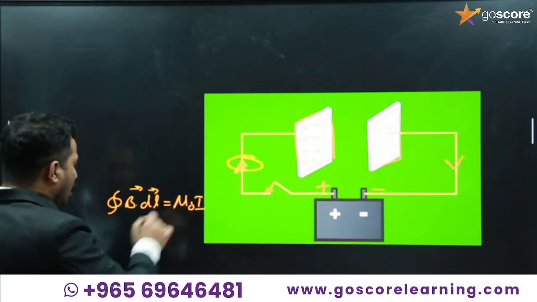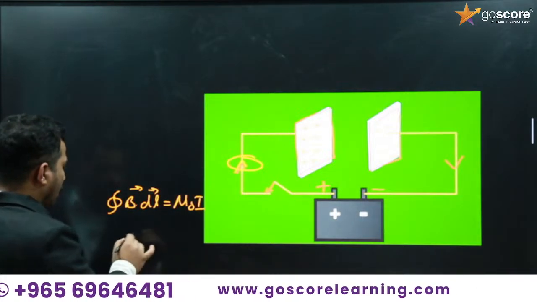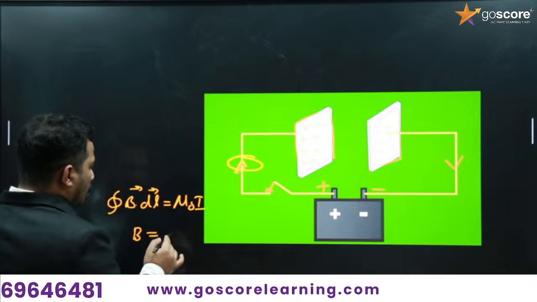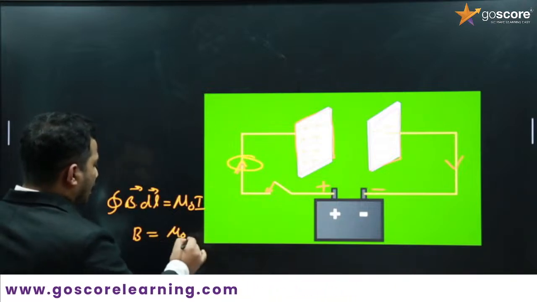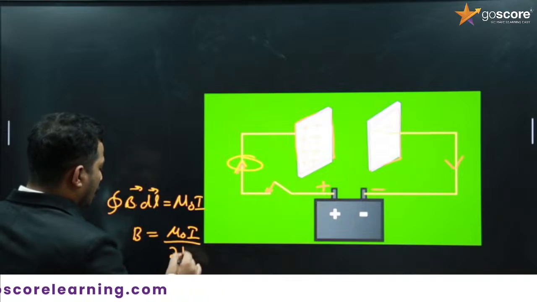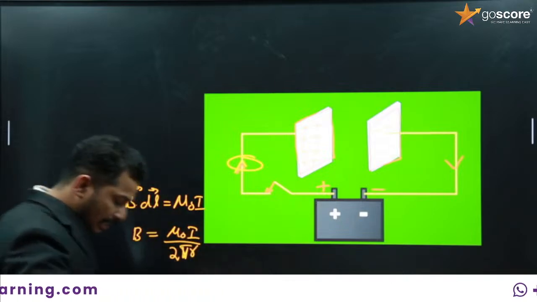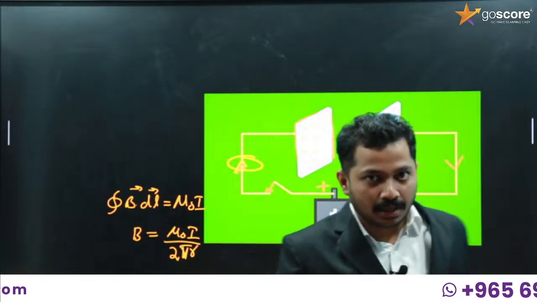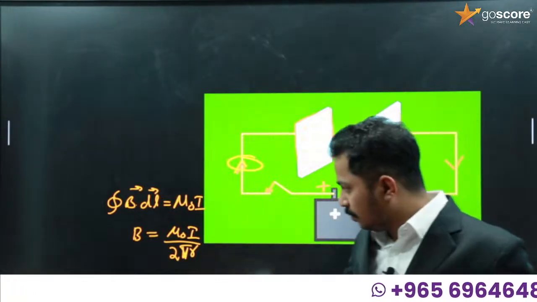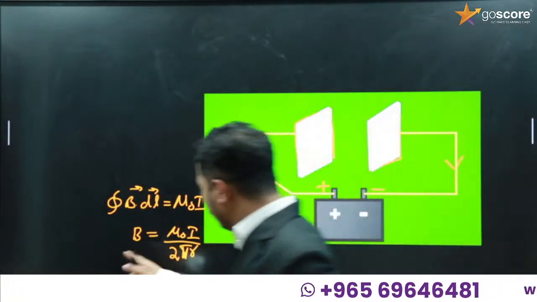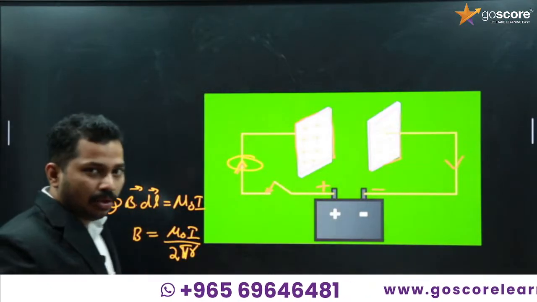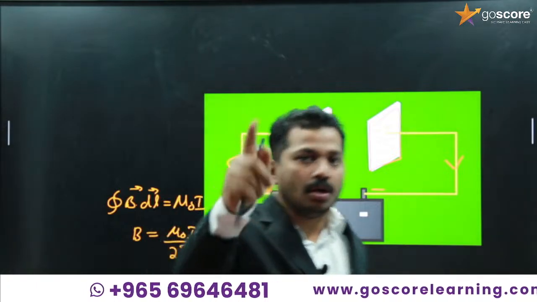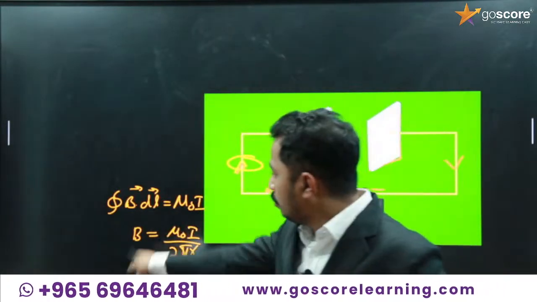So the magnetic field around a straight current carrying conductor, you will be getting B is equal to mu 0 I divided by 2 pi r. This will be the final formula. The derivation is within the fourth chapter itself, you can refer to that chapter. So magnetic field B will be equal to mu 0 I by 2 pi r. This is just the application of Ampere circuital law for a straight current carrying conductor. So this will be the equation.